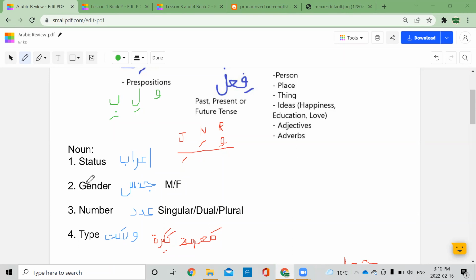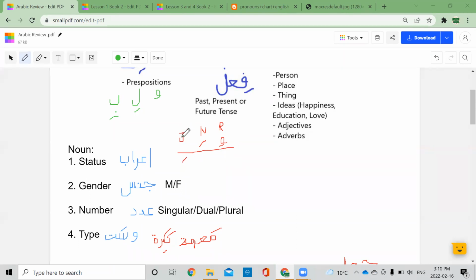So for a noun, there are 4 things that we have to look at. Number 1 is status, or in Arabic, i'rab. So what are the 3 statuses that a noun can have? It can either be rafa, which means it will have a dhamma on the last letter. Okay, all of these are on the last letter. If it has a dhamma or tanween, either dhamma or dhammatain, it will be rafa. Fatha or fathatain is nasab, and kasra or kasratain is jar.